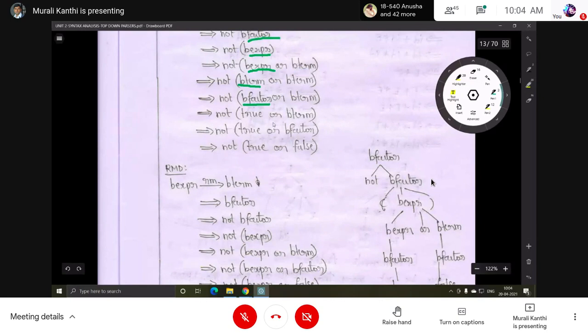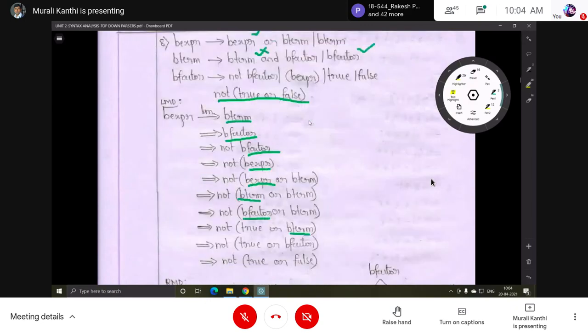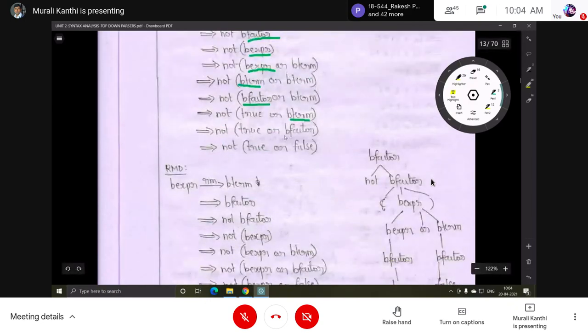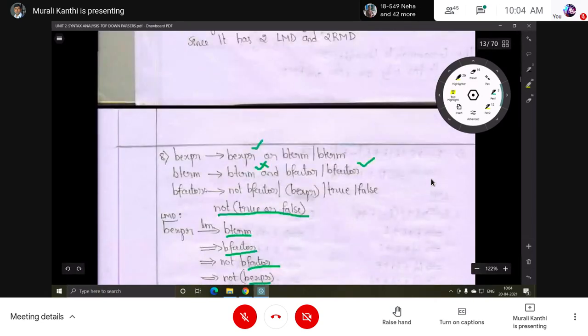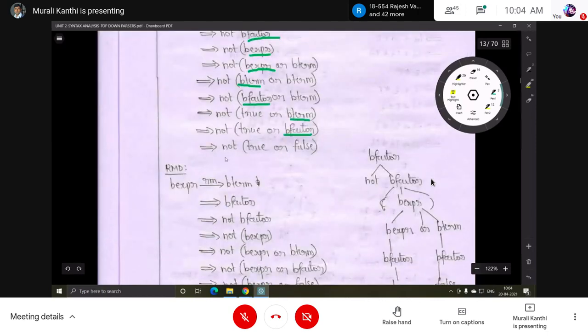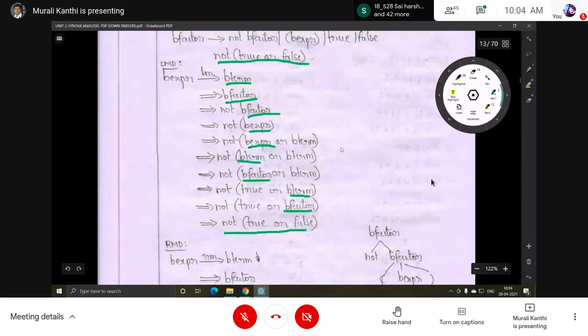Next, the leftmost non-terminal is this B term. Replace it by B factor, the leftmost non-terminal, B factor only. In the input string false is there, so now B factor is replaced by false. Like this, we get not, true or false, within the opening and closing parentheses. So this is a leftmost derivation.